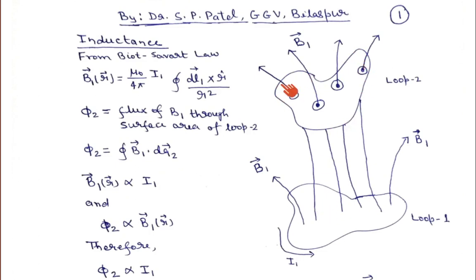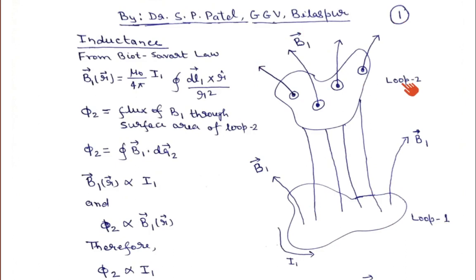Whatever magnetic field lines are passing through loop 2 are generated because of the current flowing in loop 1, and that is why I have written B1. So we can find out how much flux is passing through loop 2.